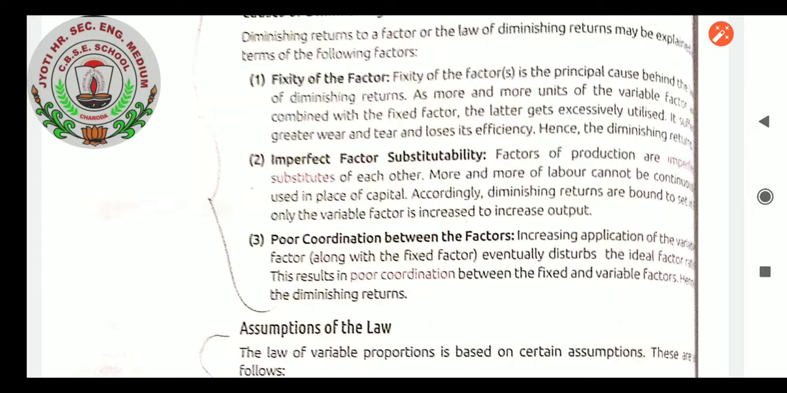Imperfect factor substitutability: factors of production are imperfect substitutes for each other. More and more labor cannot be continuously used in place of capital. Accordingly, diminishing returns are bound to set in when only the variable factor is increased to increase output. Poor coordination between the factors: increasing application of the variable factor along with the fixed factor eventually disturbs the factor ratio. This results in poor coordination between the fixed and variable factors, and here we get diminishing returns.